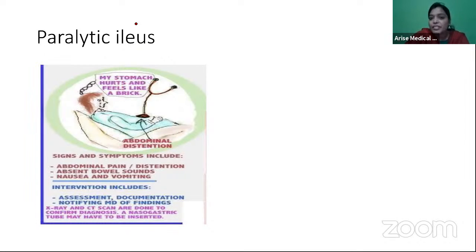Second differential diagnosis which I have for the distended abdomen post-surgery is intestinal obstruction. Now this question is not something new because we had this question in NEET 2020, post-surgery abdomen, that was post-LSCS abdominal distension. So any surgery, post-surgery, you can have abdominal distension. It can be either paralytic ileus or intestinal obstruction.